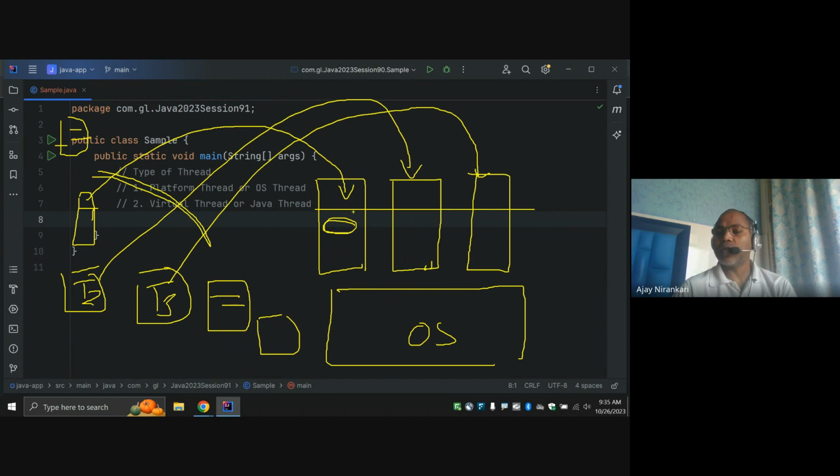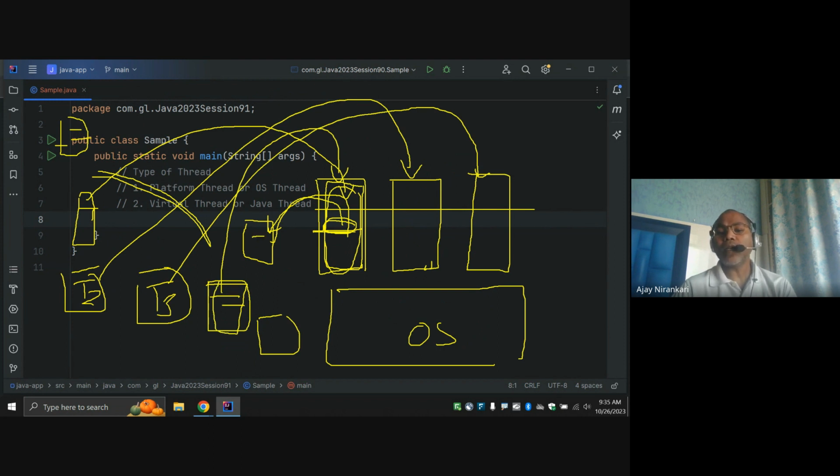our Java code says that whatever code I have given you till now, whatever you have run, I am going to swap out that code to a separate place in the memory. Okay, and now you are free. Don't let our operating system threads wait. This code is swapped out in the heap memory, and now this thread is free. Then this thread can start working on a different task.